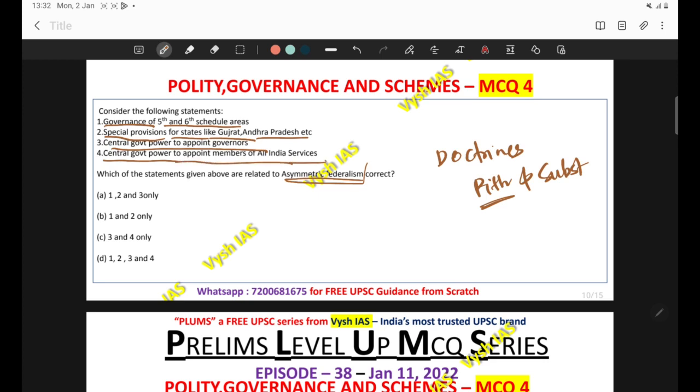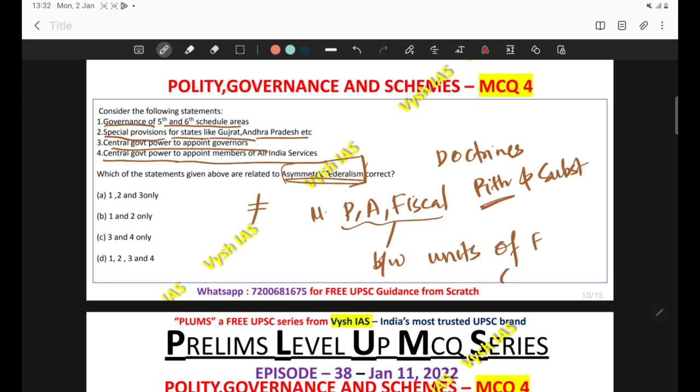If you have to attempt this question, first of all you have to make a clear idea about what asymmetric federalism is. Asymmetry means something unequal. So it is simply a federalism which is based on unequal powers and relationships, in political, administrative and fiscal arrangements, between the units of federalism. Which are the units of federalism? The center and the states. So between these units of federalism, you have some unequal power distribution. That is actually meant by this statement.